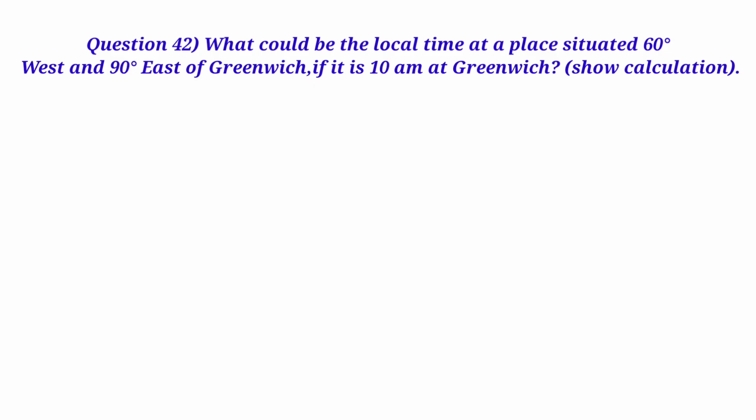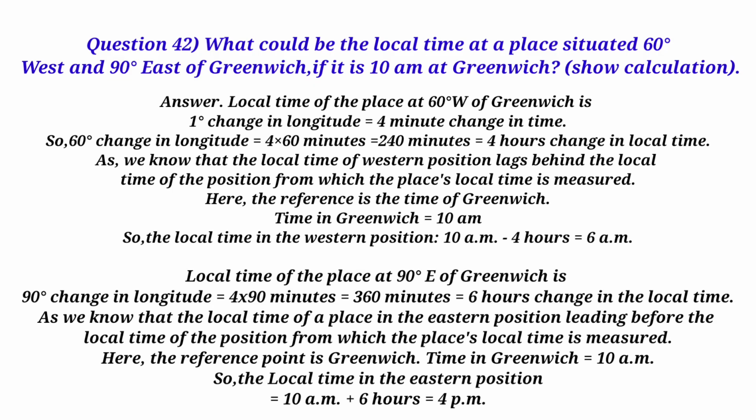Question 42. What could be the local time at a place situated 60 degrees west and 90 degrees east of Greenwich, if it is 10 am at Greenwich? Show calculation. Answer. Local time of the place at 60 degrees west of Greenwich: 1 degree change in longitude equals 4-minute change in time. So, 60 degrees change in longitude equals 4 times 60 minutes equals 240 minutes equals 4 hours change in local time.